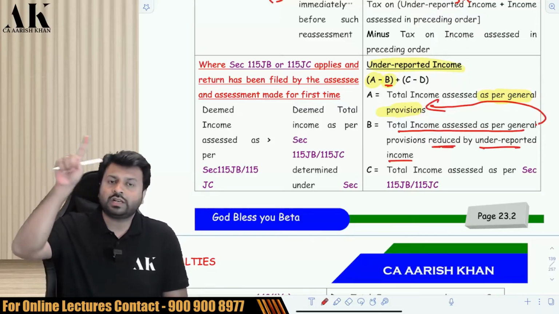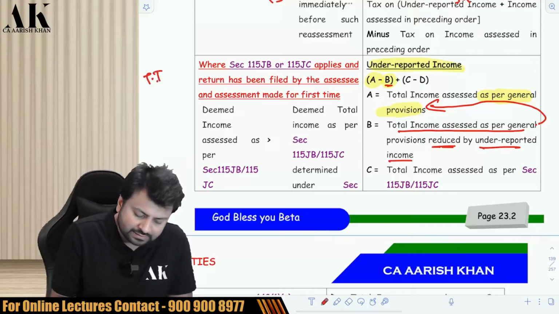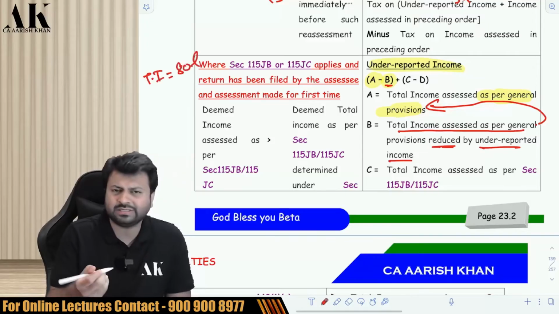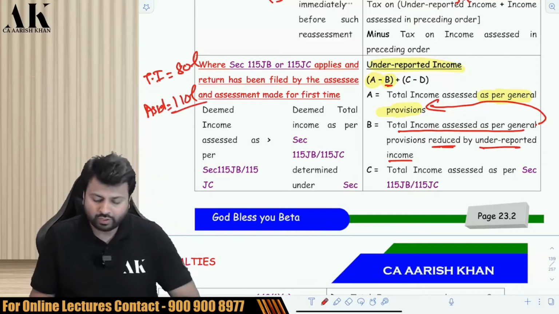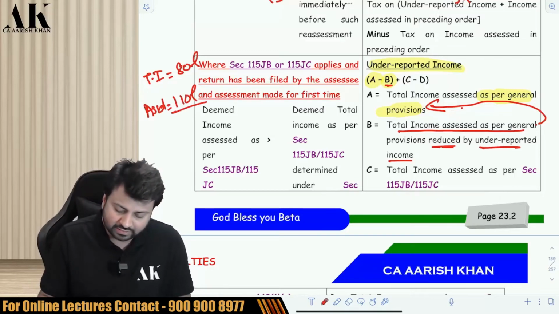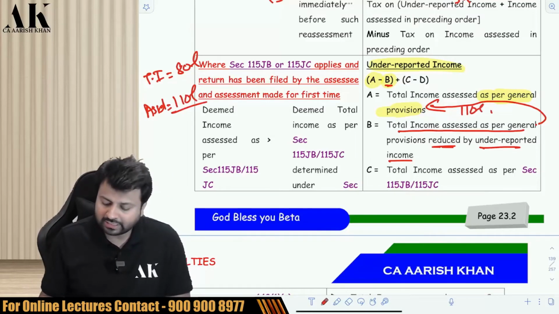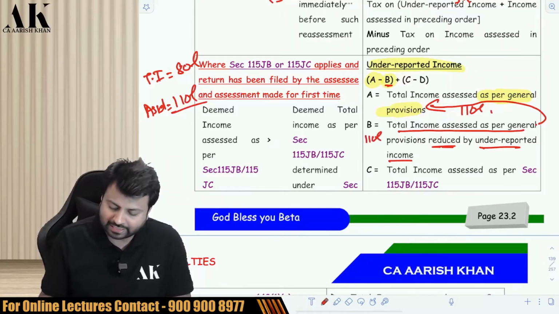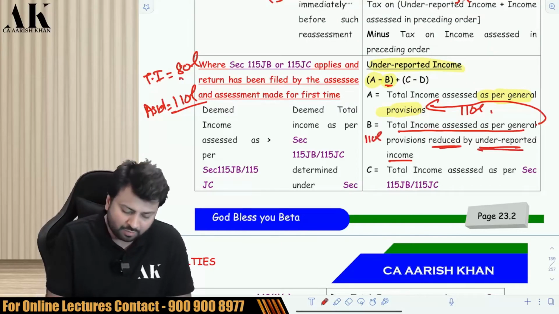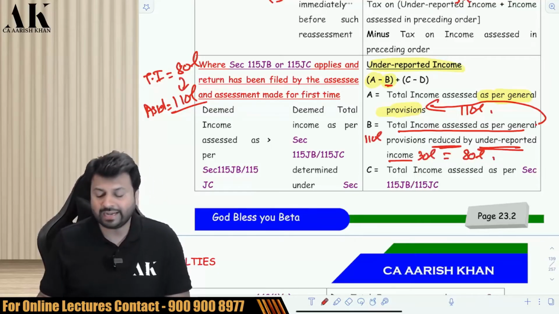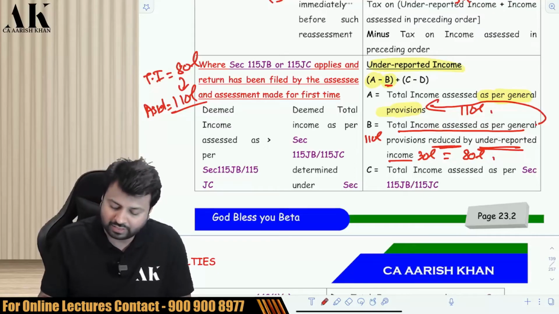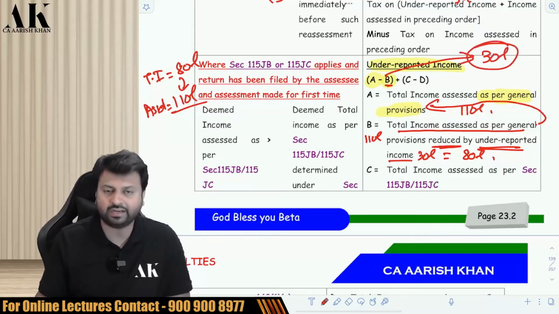So suppose your total income as per the normal provision is 80 lakhs and your assessed income is what? 110 lakhs. So what is A? Total income assessed as per the general provision, it is 110 lakhs, minus as reduced by underreported income. How much is the underreported income? 30 lakhs. So 110 lakhs minus 30 lakhs is how much? This is 80 lakhs. So A is 110 lakhs, B is 80 lakhs. Therefore, A minus B is what? A minus B is 30 lakh rupees. Is it clear ultimately?